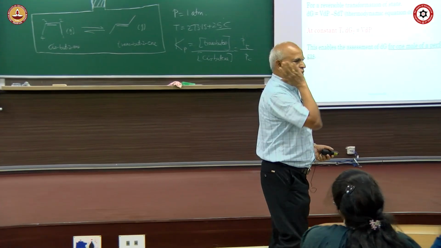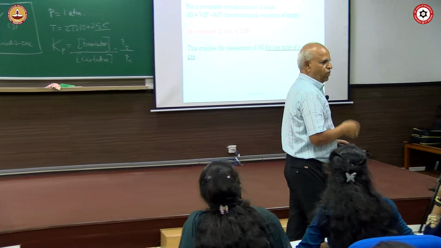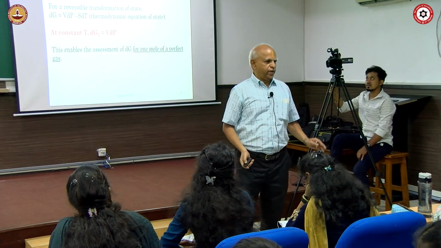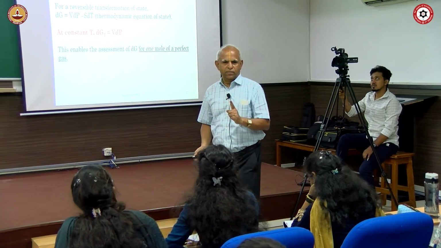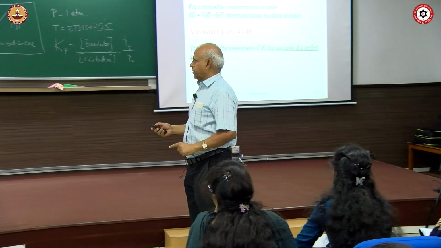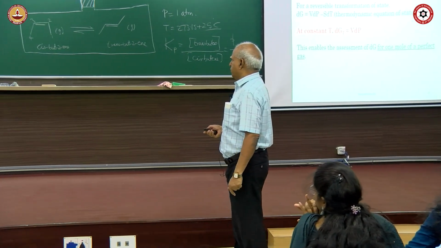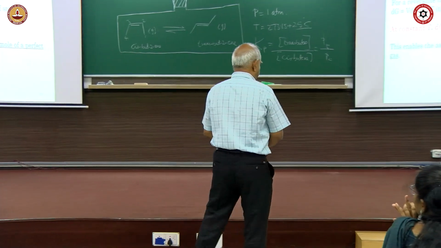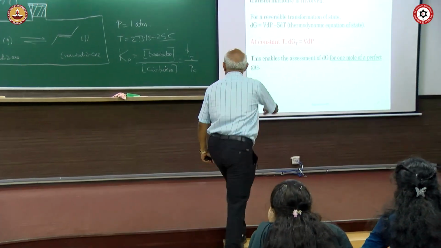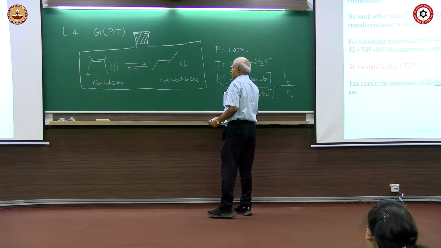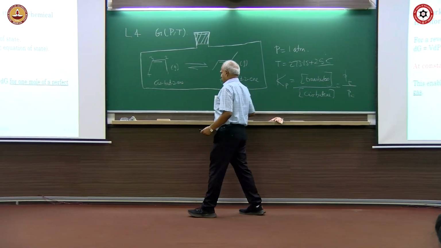Even in sleep you should be able to recall this: dG equal to VdP minus SdT, and then you can go back and forth very easily. That is what I am saying, remember any one equation of state. So dG for 1 mole of a perfect gas: dG equal to VdP minus SdT, at constant temperature. So this part I will rub.